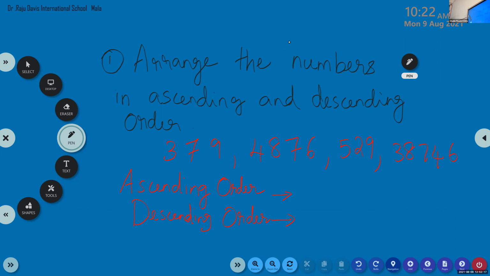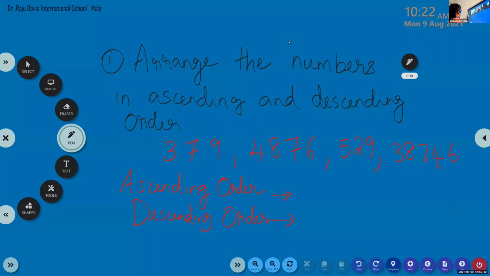If you write ascending order, how to write the descending? Just write backwards. It will not take much time. Mohammad Izan, completed? Yes. So we are going to discuss ascending order first now. What is ascending order, Mohammad? Smallest to biggest.